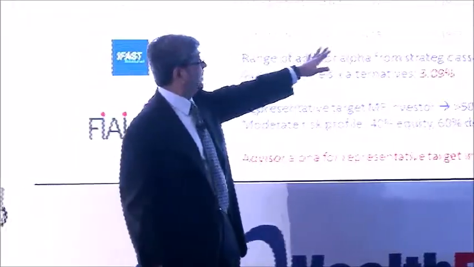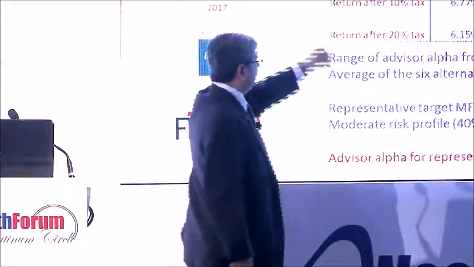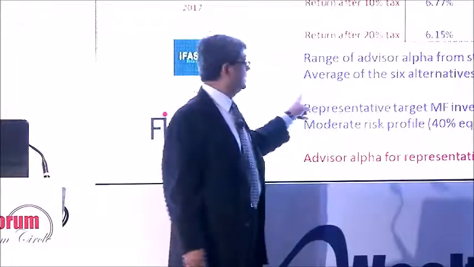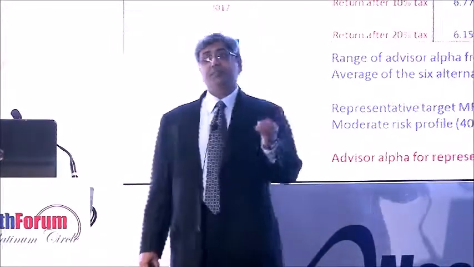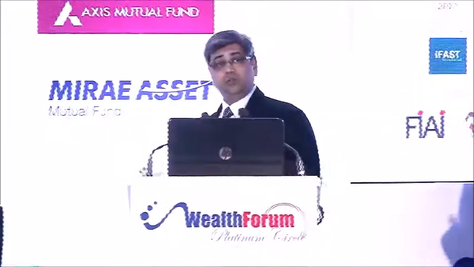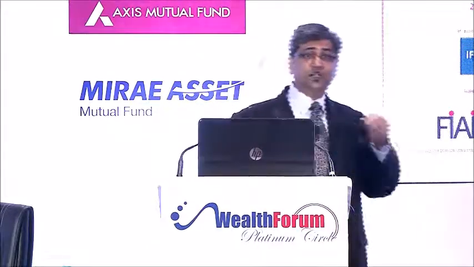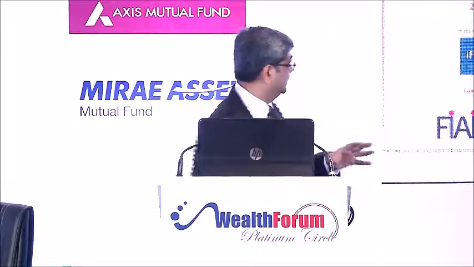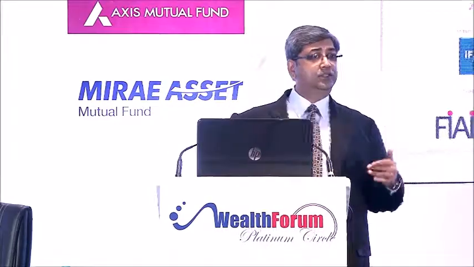A moderate asset allocation, which is 40% equity, 60% debt, those are the numbers. A simple average of all the 6 numbers comes to 3.09. Our premise is that a representative mutual fund investor, whom all intermediaries should be targeting, let's say is an investor who has 5 lakh rupees taxable income, at least, and therefore is at a 20% tax bracket on a marginal tax basis, and who has a moderate risk profile, because the fact is that most of us ideally should have that kind of a risk profile.